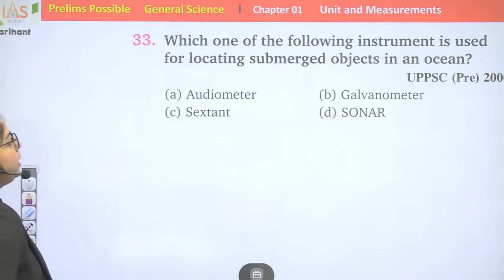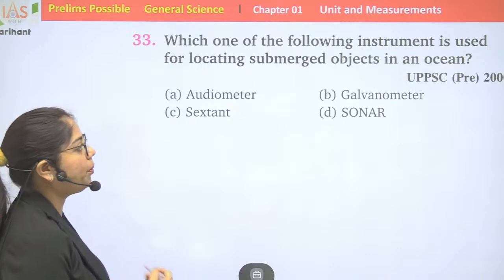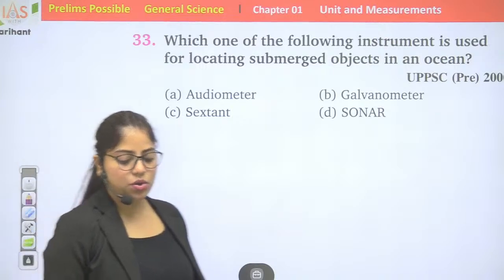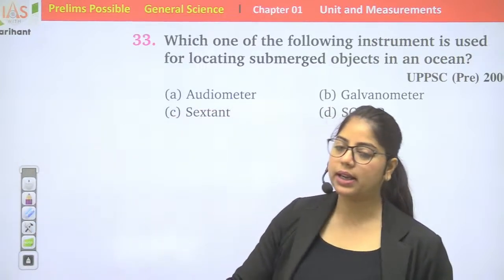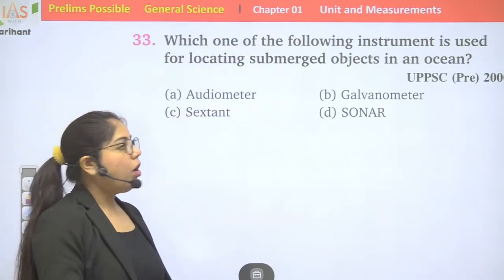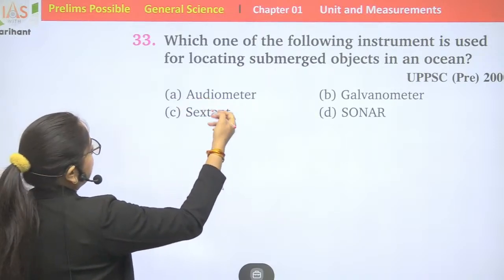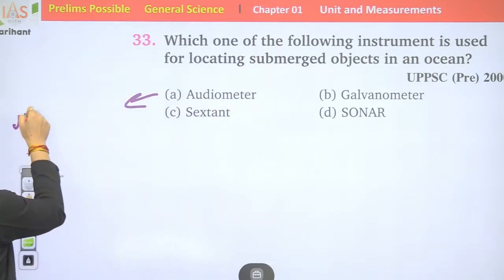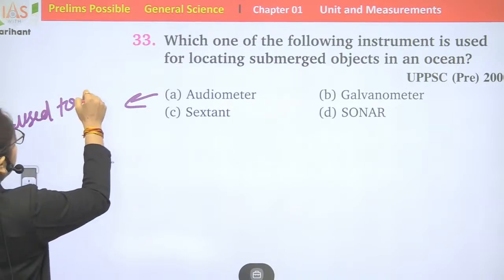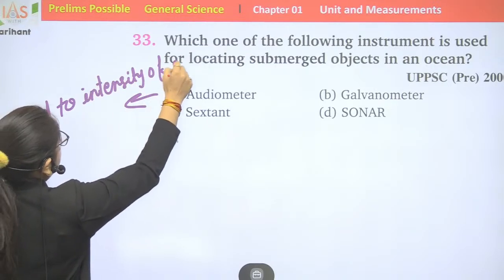Question number 33. Which one of the following instruments is used for locating submerged objects in an ocean? Audiometer, sextant, galvanometer, sonar. Audiometer is used to measure the intensity of sound.